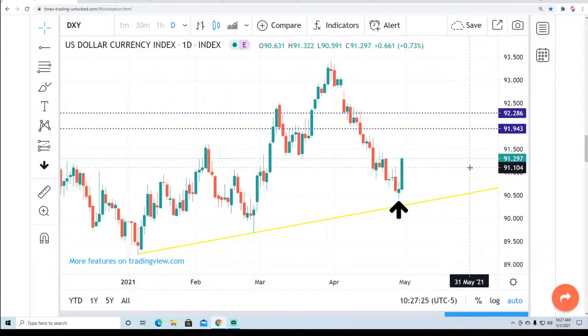And that's the beautiful thing about unemployment. It comes out the first Friday of the month, and once that sets its tone, you know where to go for the rest of the month, because that's the biggest number that shakes the bond market and the currency market. So we shall see, my friends.